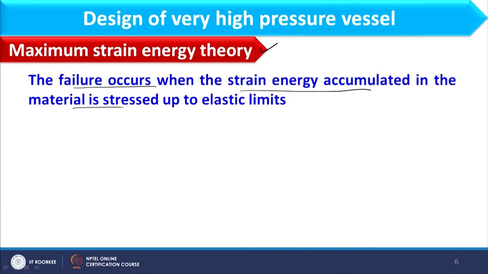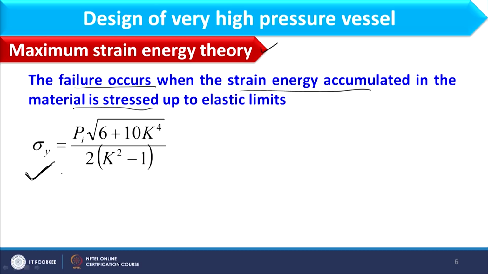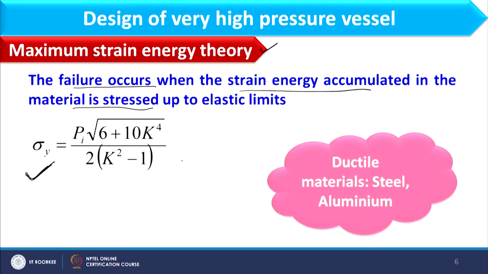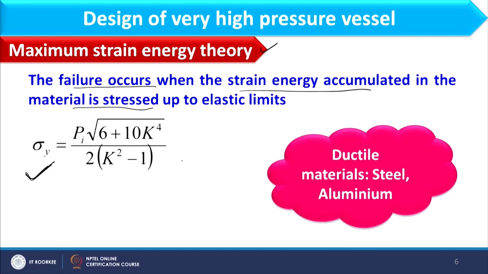The theory says that failure occurs when the strain energy accumulated in the material is stressed up to the elastic limit. And this is the expression to design the high pressure vessel using this particular theory, or to compute the value of k. This theory is most suitable for ductile materials such as steel and aluminium. This is basically the application of this theory.